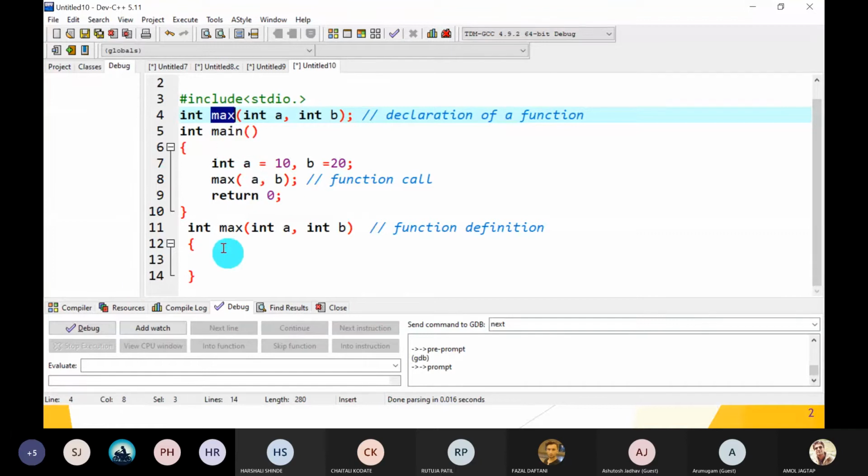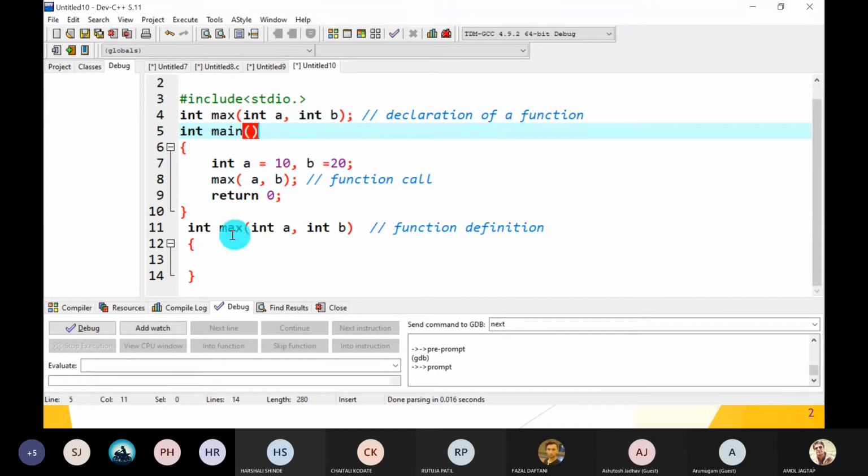If our program contains 100 different functions, we can call the max function everywhere. Okay, understood? Yes, sir. So this is called function declaration.